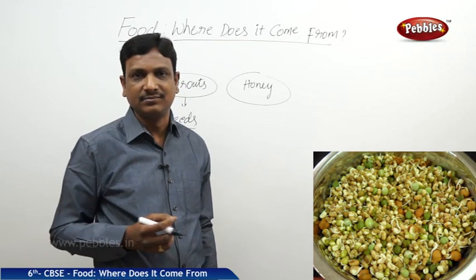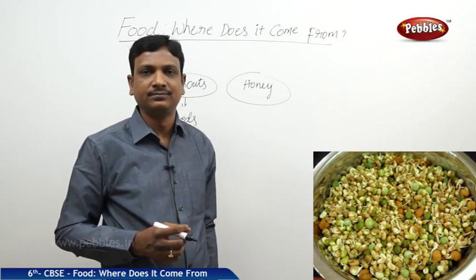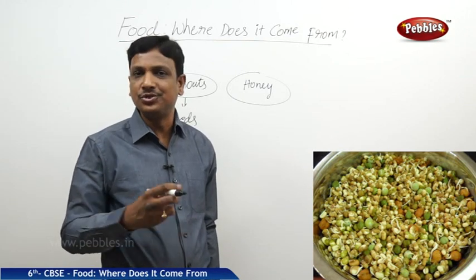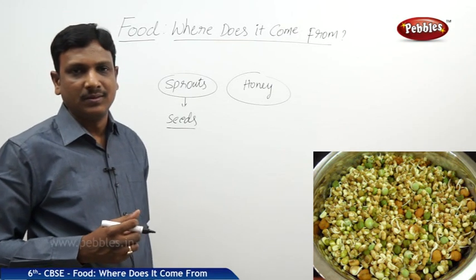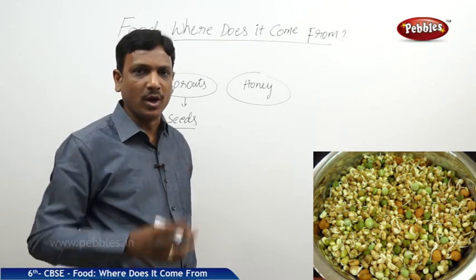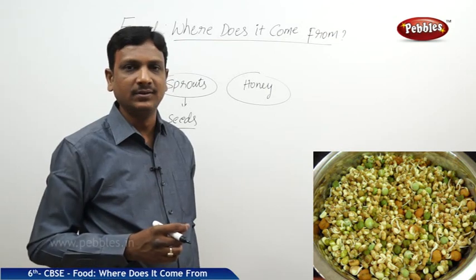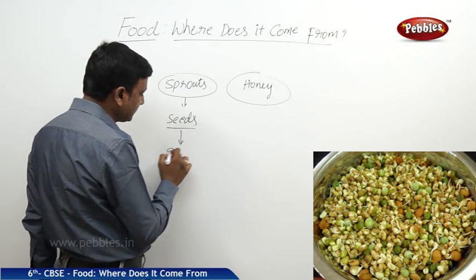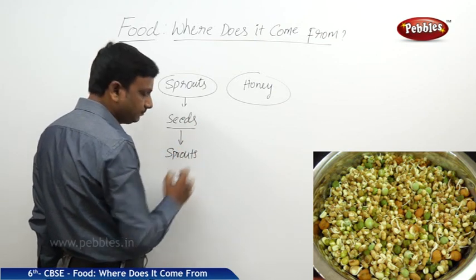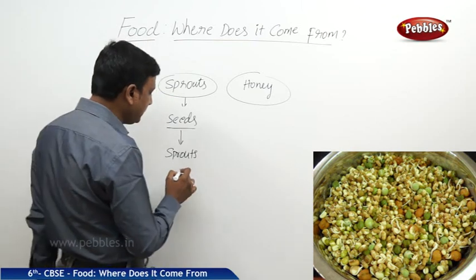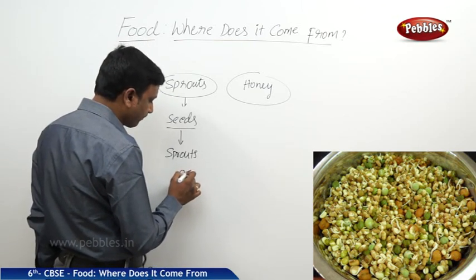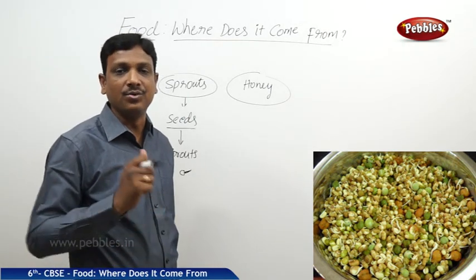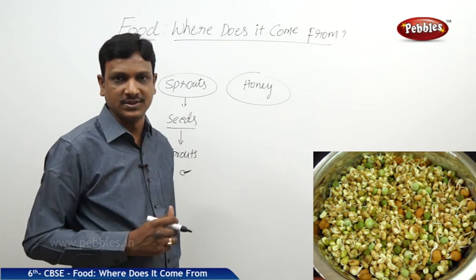The dry seeds, you cannot eat them raw. They are not tasty and not easy to digest. You cannot chew them also. But without cooking them, simply by putting them in water or in a moist cloth, you can make the sprouts come out of the seeds. A sprout is a seed which has given out a baby root. Moong dal and chana, these two are generally used to make sprouts.